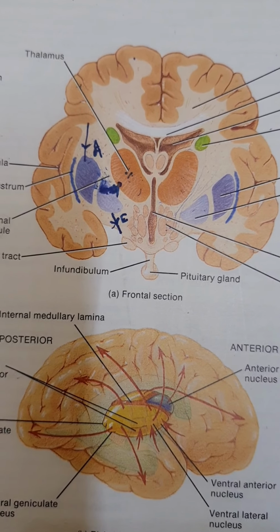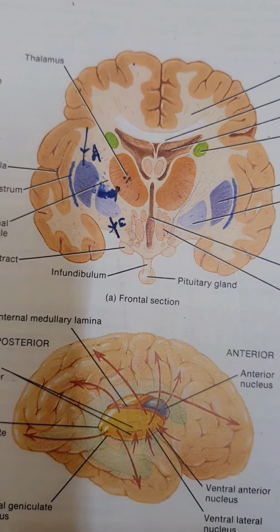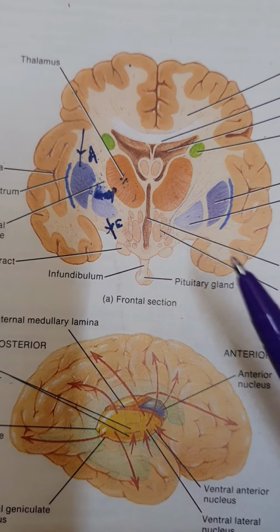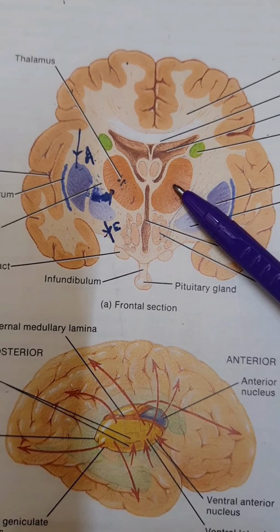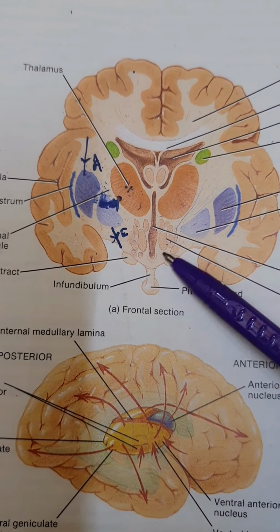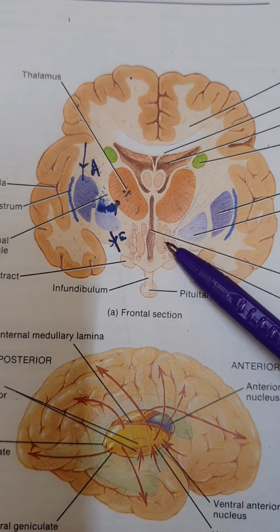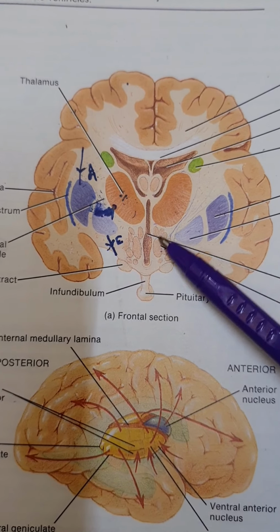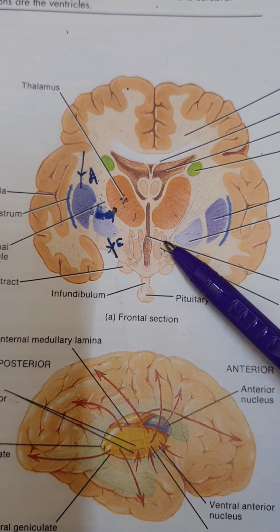Hypothalamus. Hypo means under. It is a small portion of the diencephalon which is located below the thalamus. This large nucleus is the thalamus, and below it the hypothalamus is located. The hypothalamus is actually a cluster of nuclei which are together known as the hypothalamus.